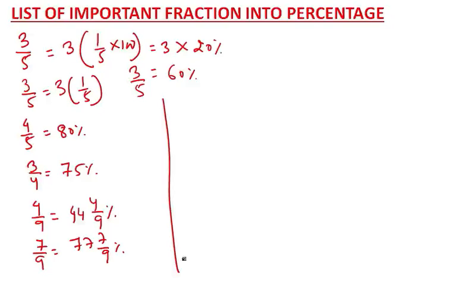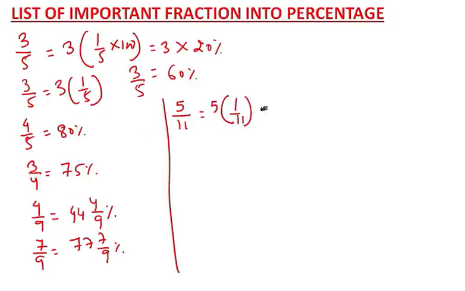Now if I say what is 5 by 11, now what is 5 by 11? Okay, what is 1 by 11? Look guys, 5 by 11 we can write like 5 into 1 by 11.